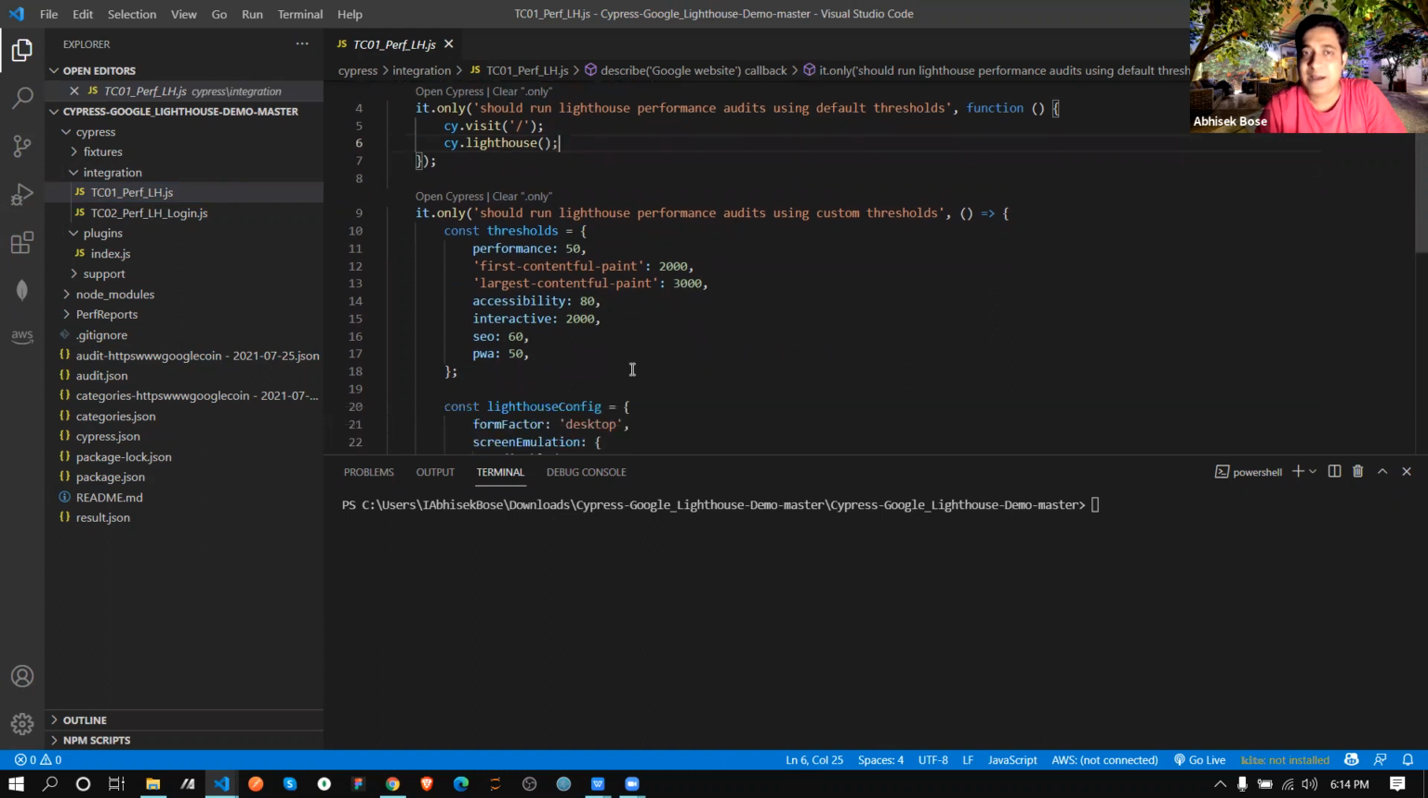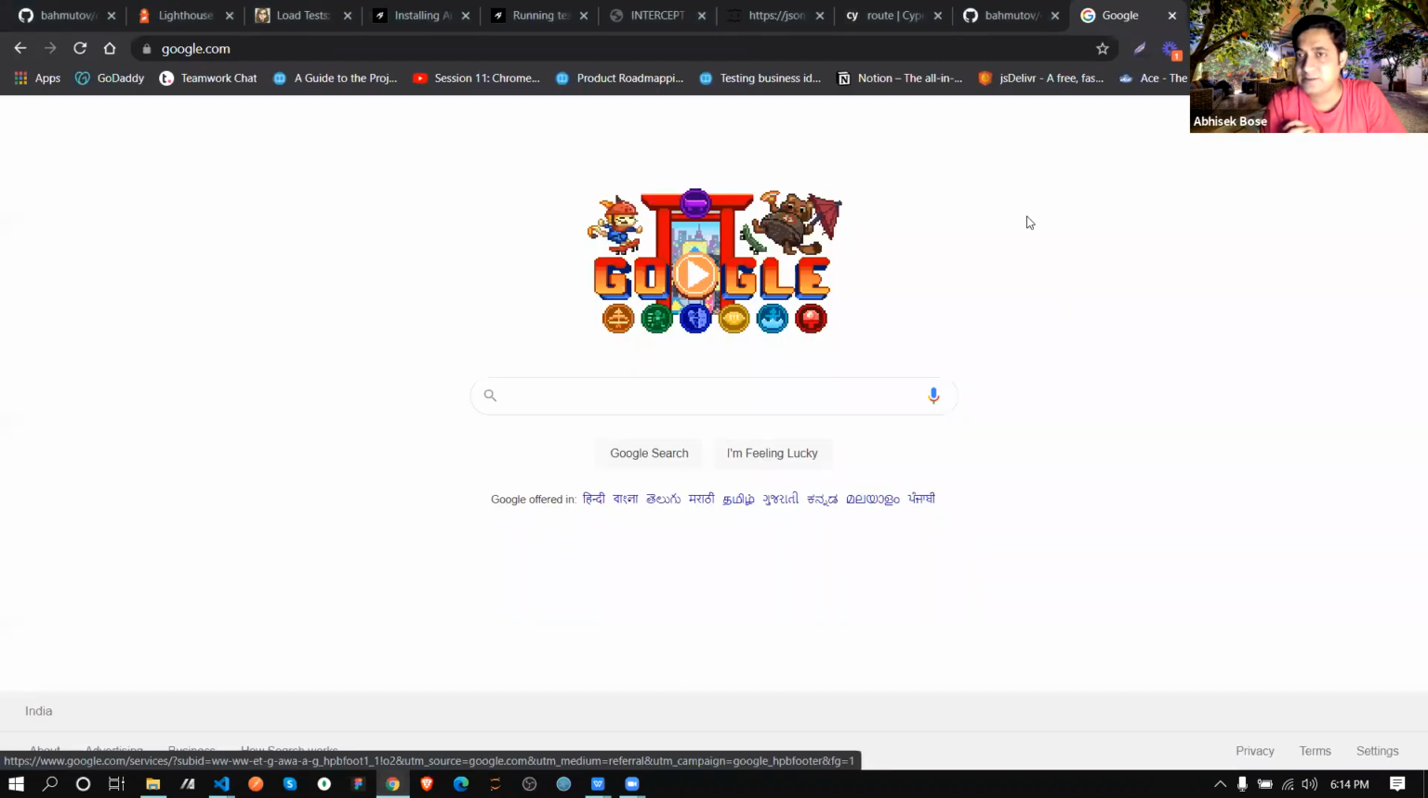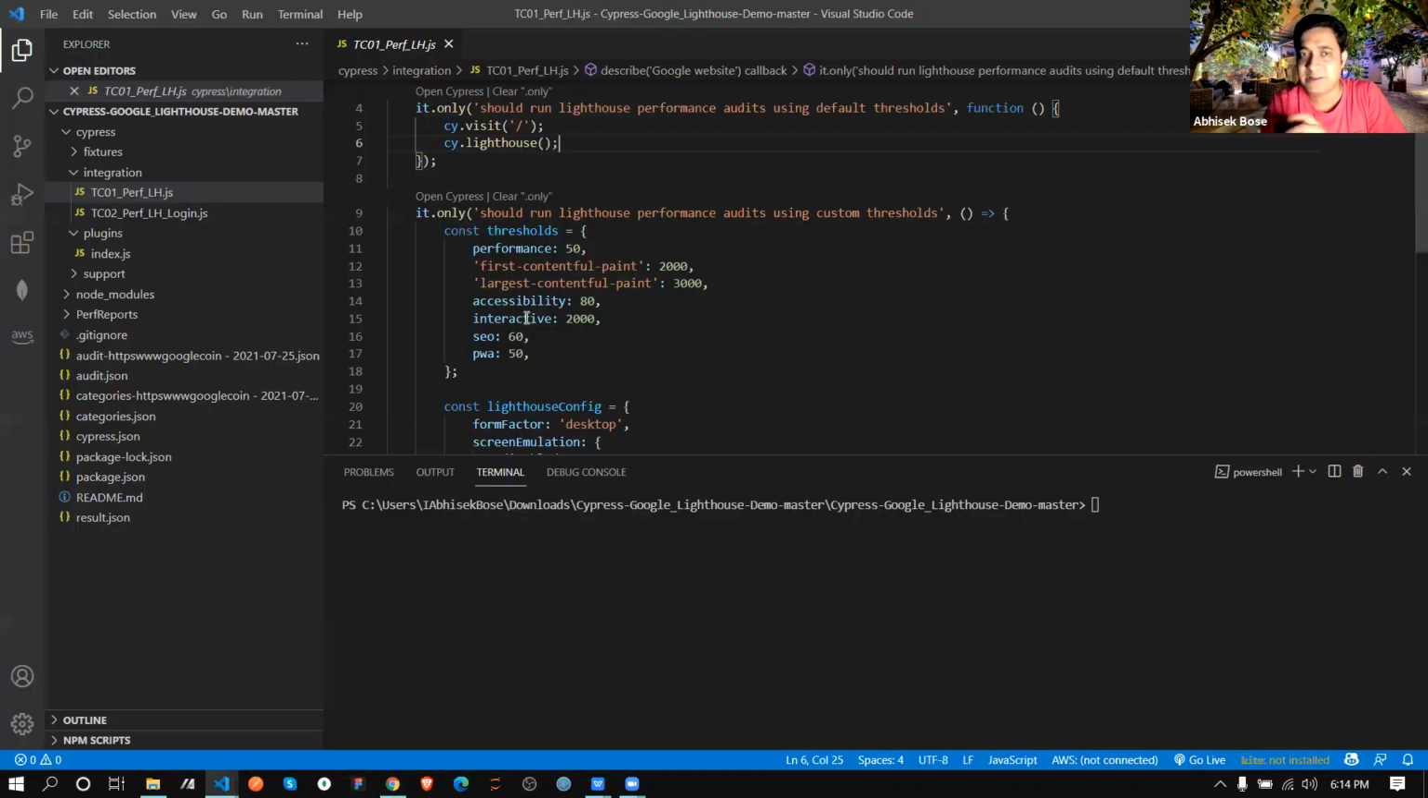Now in the second test case, you are writing with some threshold, like performance should be more than 50. Your first contentful paint should be 2000 milliseconds. So this is my threshold. Up to this, it will give me success, a maximum threshold. Accessibility 80, because we already saw this, correct? We saw accessibility is giving like 80, interactivity, this kind of reports Lighthouse gives.